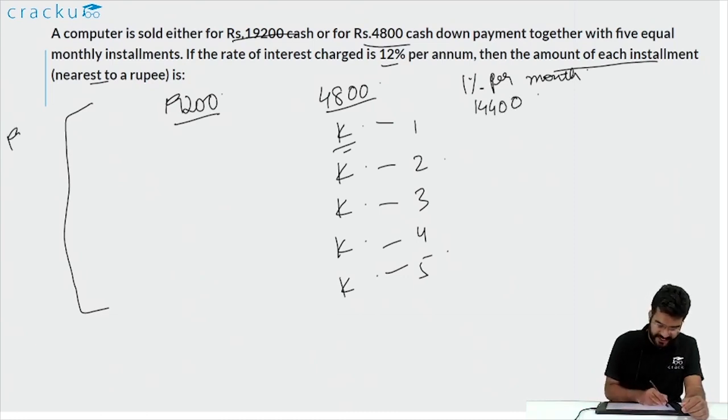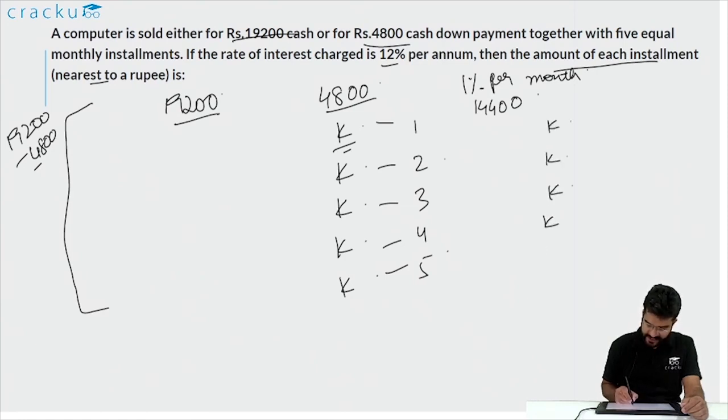This is basically 19,200 minus 4,800, 14,400, and repaying it at the end of every month by paying K, and K. So if he is paying equal installments of K at the end of every month, it would be the same as taking a loan of 14,400.